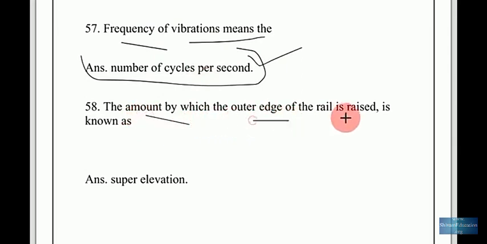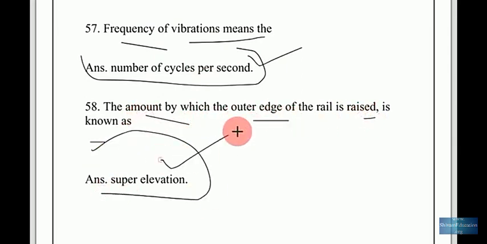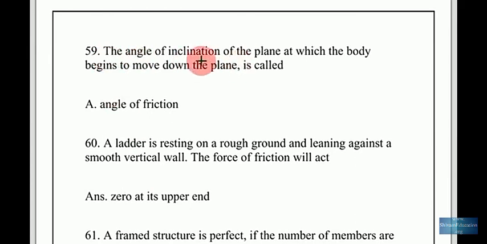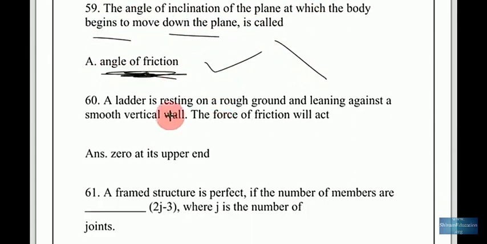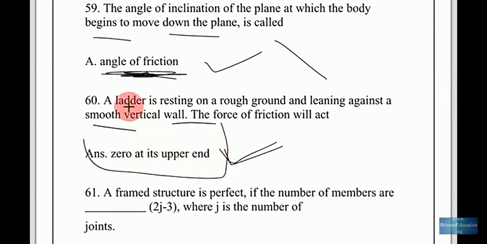The amount by which the outer edge of the rail is raised is known as super elevation. The angle of inclination of the plane at which the body begins to move down the plane is called the angle of friction. A ladder is resting on rough ground and leaning against a smooth vertical wall. The force of friction will be zero at its upper end.